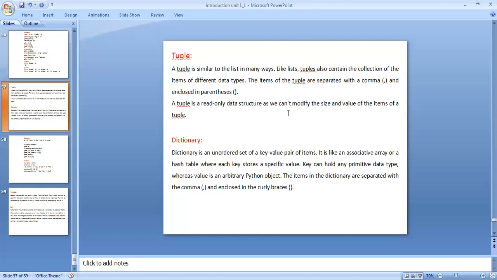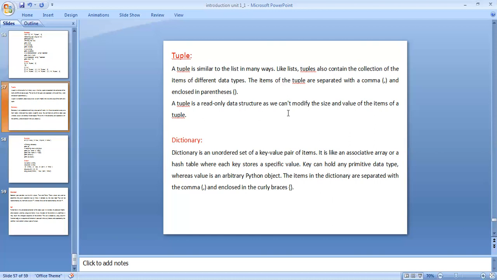A dictionary is an unordered set of key-value pair items. It is like an associative array or hash table where each key stores a specific value. In a hash table, each and every value has a specific unique number. One value and another value can't have the same memory address. A key can hold any primitive data type. Primitive data types are int, float, and so on, as in C.